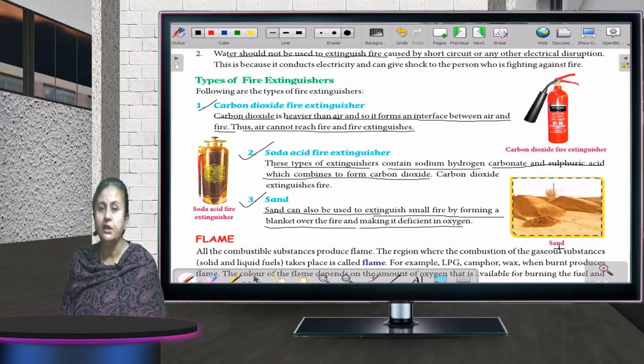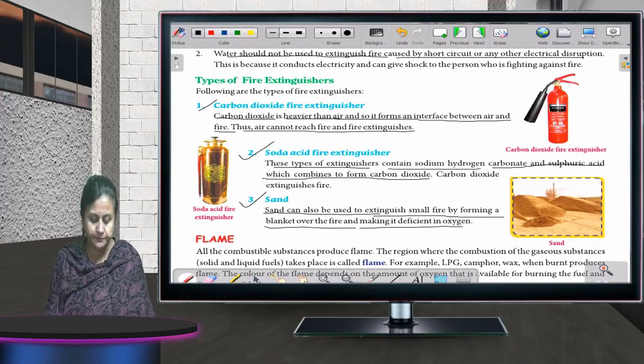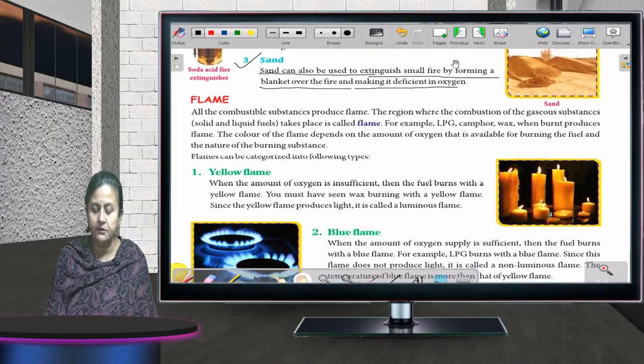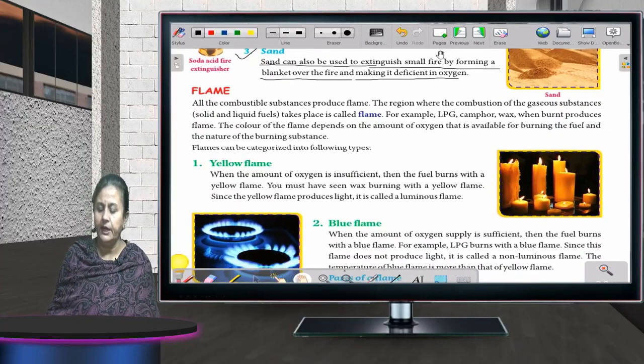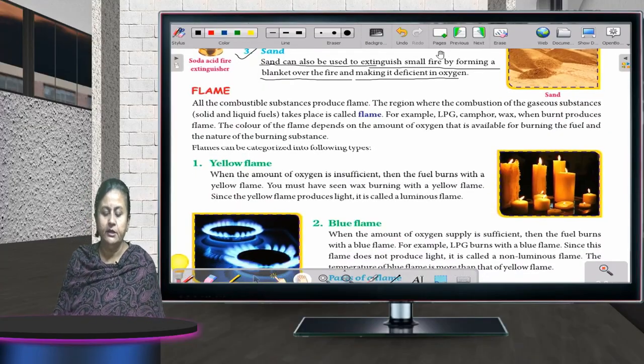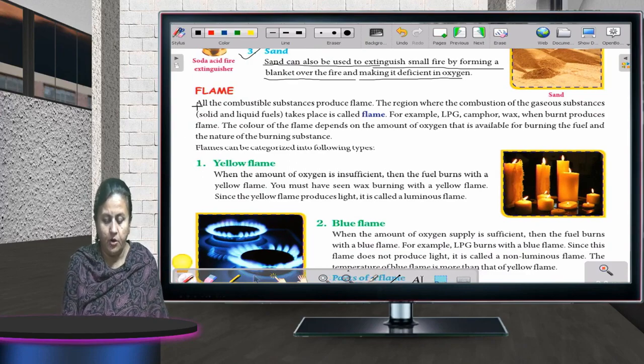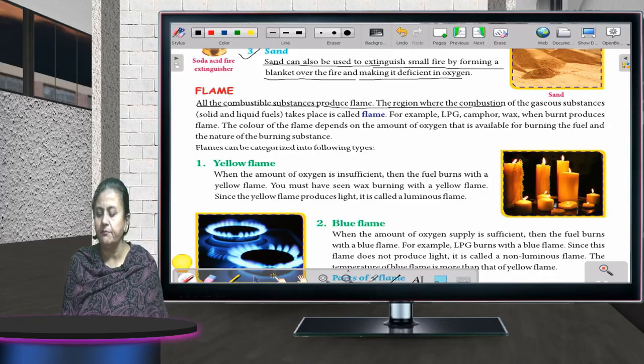Fine, children. Now we'll talk about flame. You must have seen a flame. Okay. What is flame actually? All the combustible substances produce flame. The region where the combustion of the gaseous substances takes place is called flame. For example, LPG, camphor, wax, when burned, produce flame.